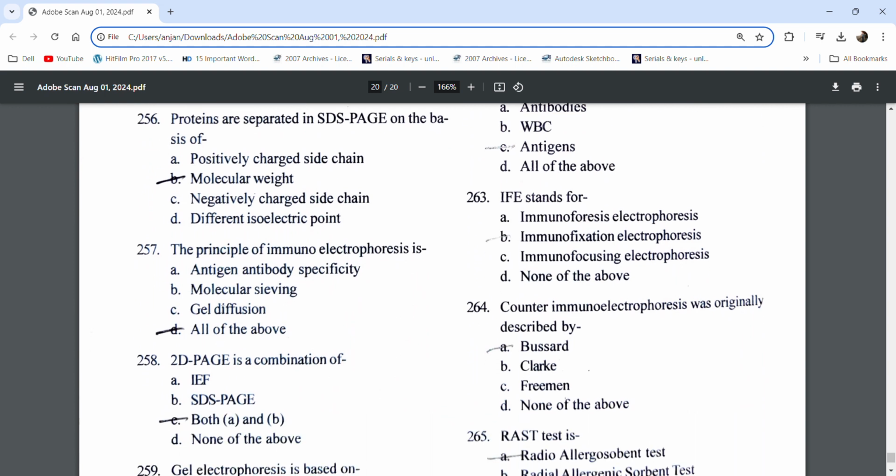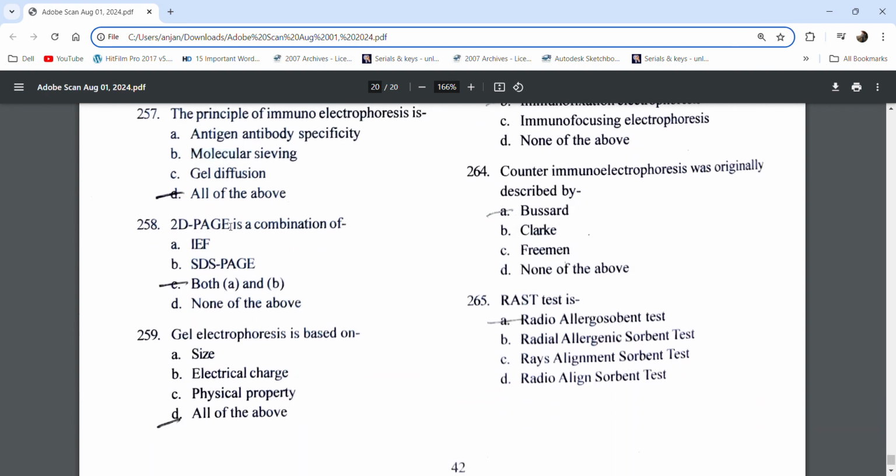The principle of immunoelectrophoresis is antigen antibody specificity. Molecular sieving, gel diffusion, all of the above. 2D PAGE is a combination of both A and B: IEF and SDS PAGE.